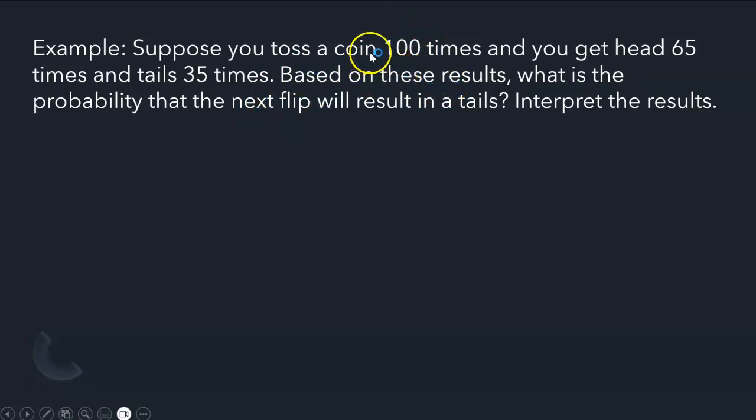So recall in the last slide that the empirical probability is equal to the frequency of that event divided by the total number of times that the experiment was conducted. We want to know the probability of tails.